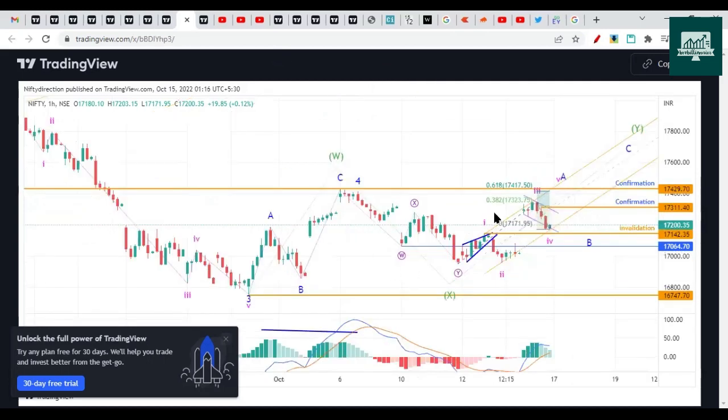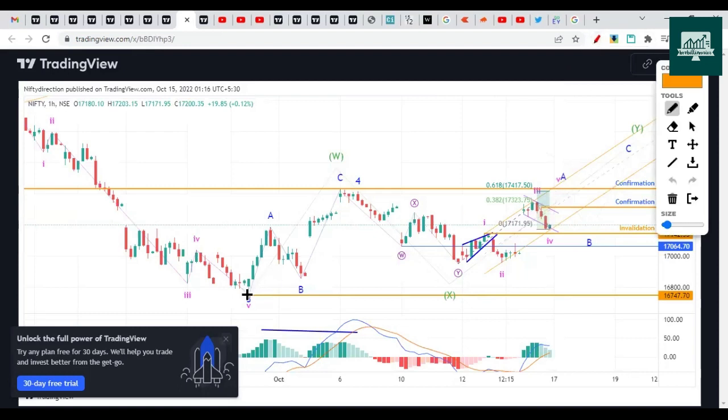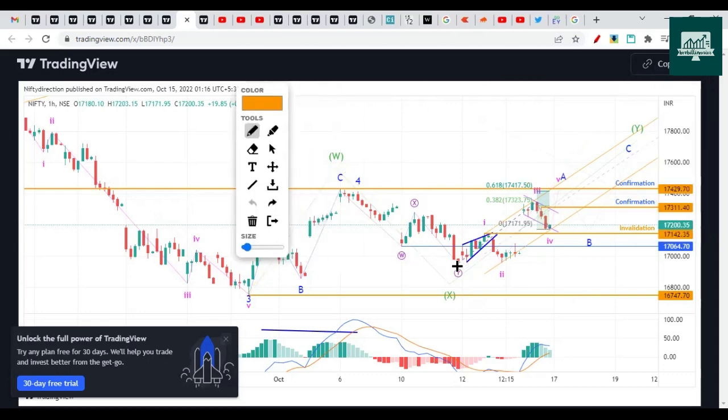Another second case where A wave could be, again we are considering WXY itself, but a little different approach. This will be more bullish because A wave will be a 5 wave structure. Then B wave will come, and then C wave will go on the upside. So this will be a zigzag correction. This is more dangerous, and you could say for shorts this is more dangerous. It will shoot up faster than the previous wave count.